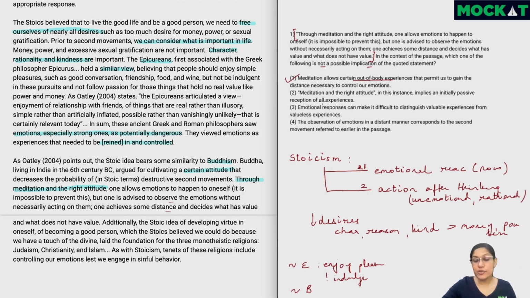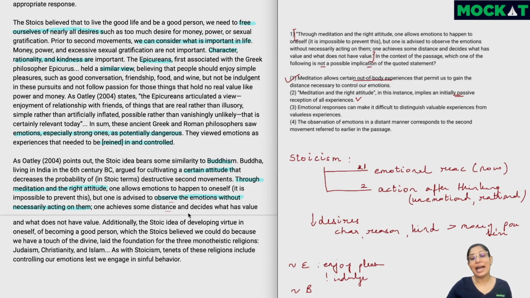Now let's just read the other options and make sure that they are implications of this sentence. Meditation and the right attitude in this instance implies an initially passive reception of all experiences. So initially passive. Now this is something which is mentioned. The author is saying through meditation and the right attitude, one allows emotions to happen to oneself, but one is advised to observe the emotions without acting on them. So if we are observing our own emotions and not acting on them, then we are not active at that point. We are passive. So this is something which definitely can be inferred, because it's speaking about the initial part.